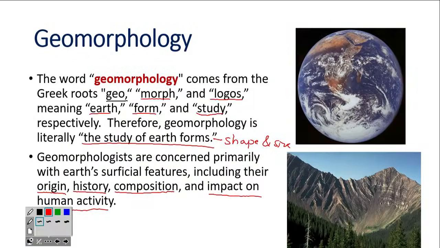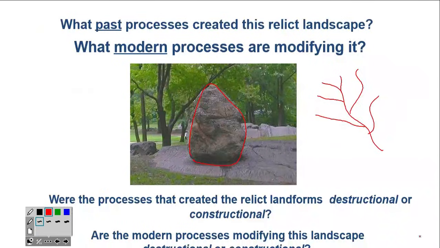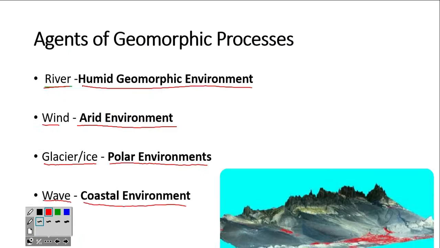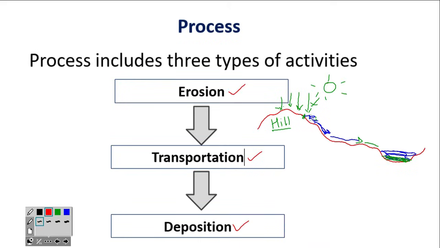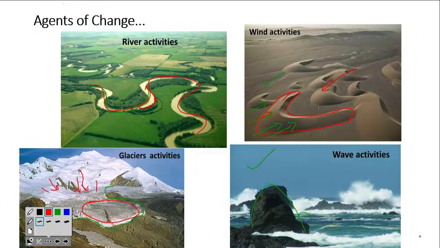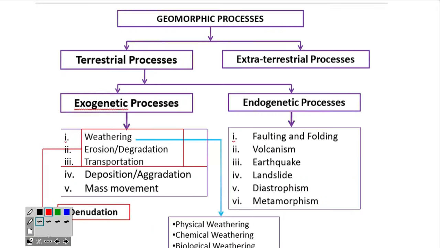We discussed the definition of geomorphology, the importance of geomorphology, then geomorphic process, in that the agents of geomorphic process, then what processes include, the three processes in geomorphic process, what the products of geomorphic process are, some examples we gave, and types of geomorphic process. And this whole chart we will be discussing in the next class.